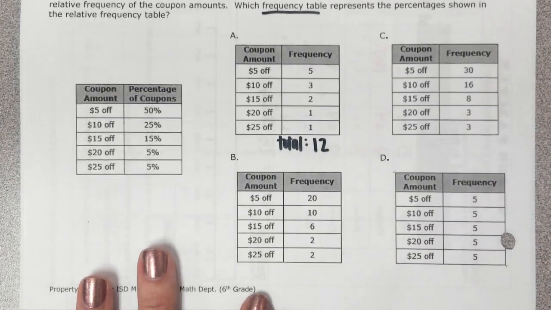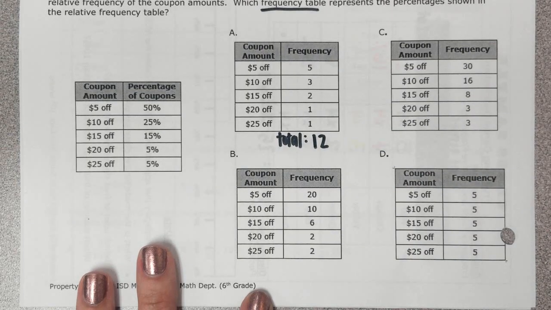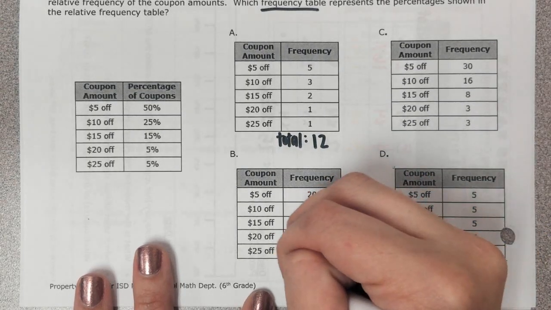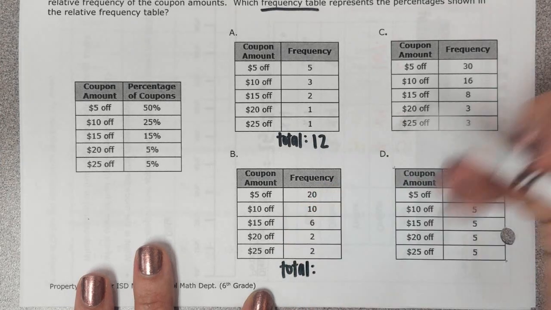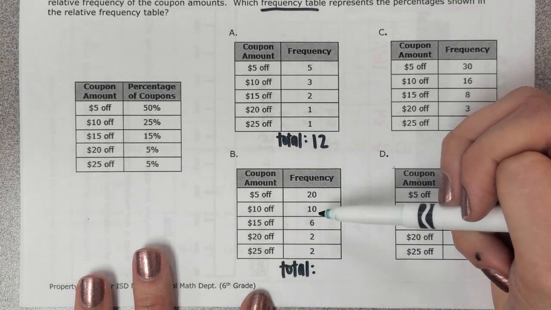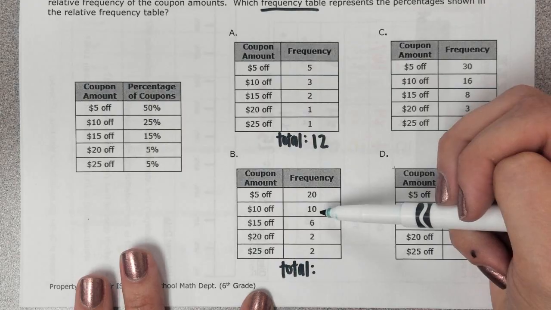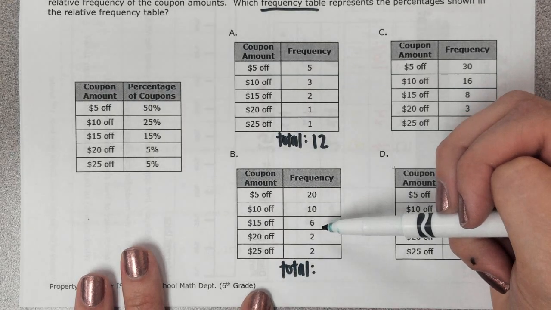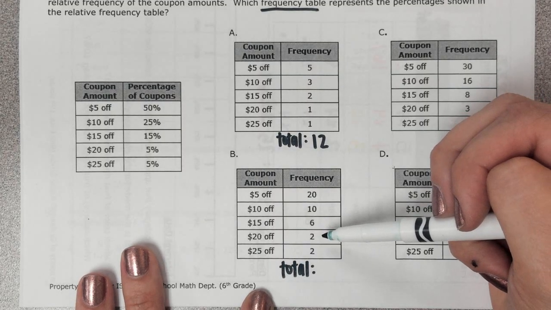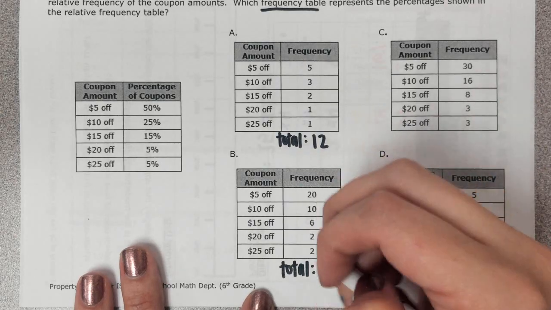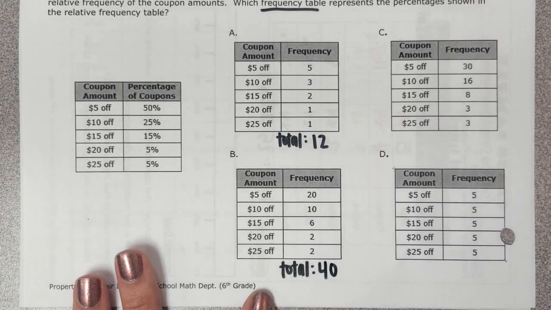Okay, and I'm going to move down to answer choice B and find the total. I'll come back to answer choice A, but let's find the total of answer choice B. So answer choice B, I have 20 plus 10, which gives me 30, plus 6, which gives me 36, plus 2 for 38, 2 more for a total of 40.